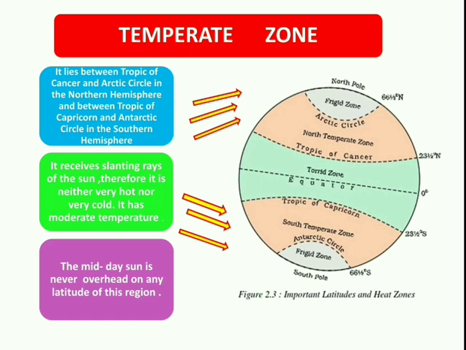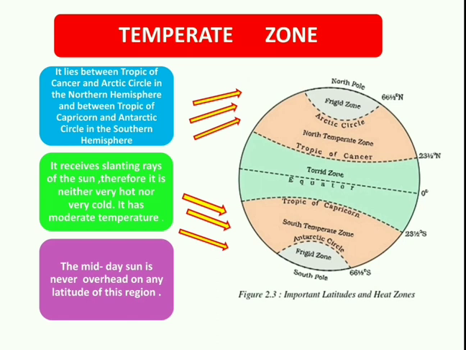As you can see, this temperate zone receives slanting rays of the sun because as we move from the equator towards the poles, what happens? The intensity of the sun's heat becomes less. So, the direct rays don't fall on this zone like the torrid zone. Here, slanting rays of the sun are received by this zone, which are not very intense. Therefore, it is neither very hot nor very cold.